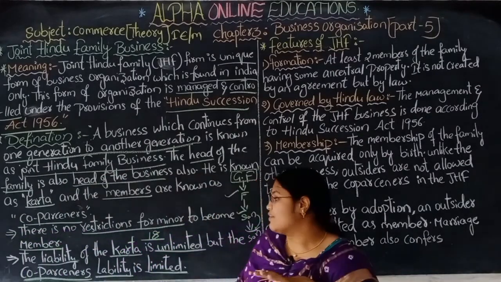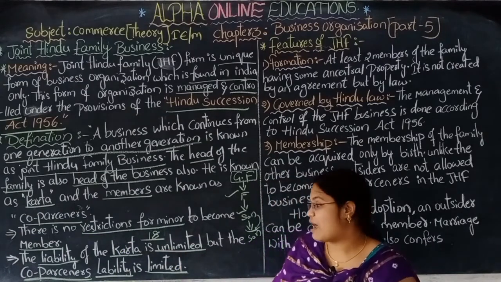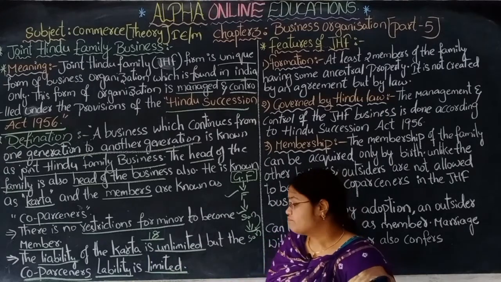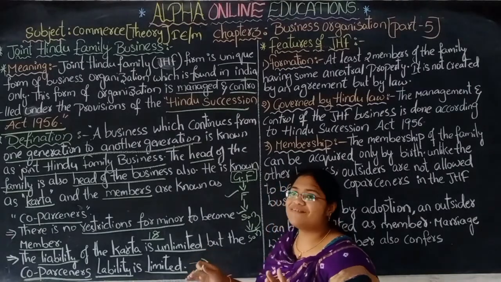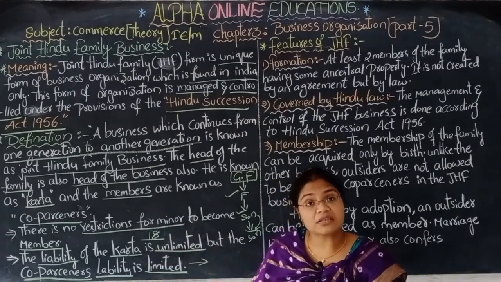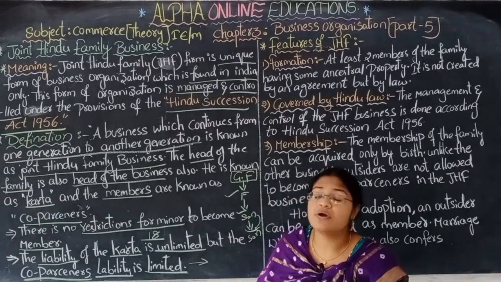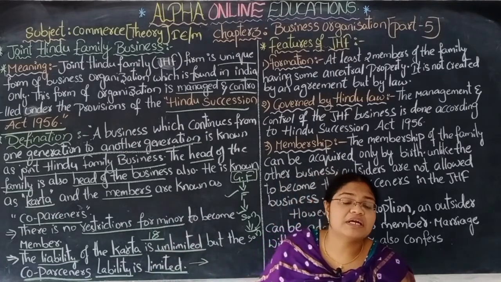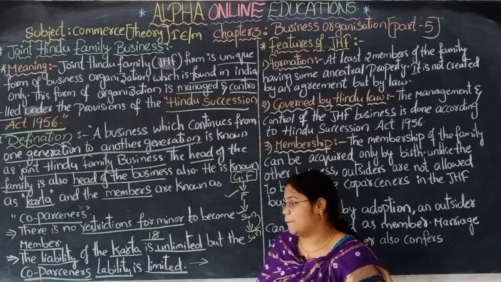But the property of the co-partners, the members of the joint Hindu family, is not taken into consideration. Up to a certain limit only they will pay the dues. After that, whatever amount is due has to be paid by the Karta. So the liability of the Karta is unlimited, and the liability of the co-partners is limited.